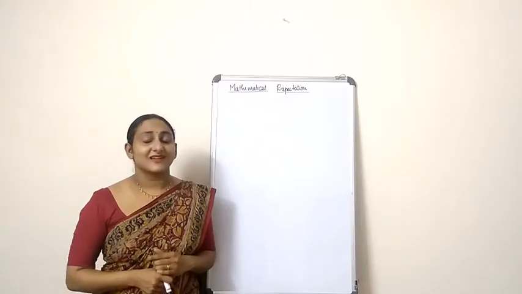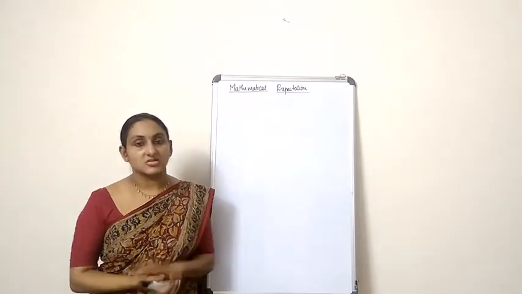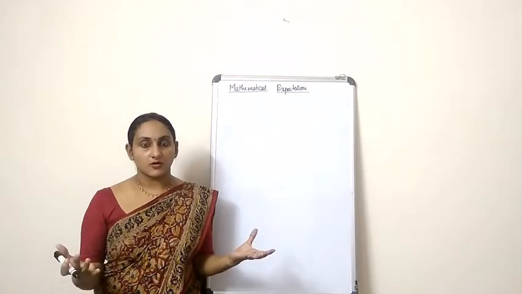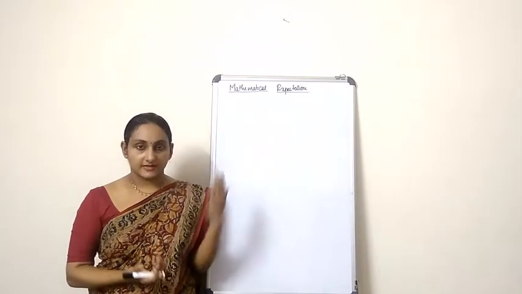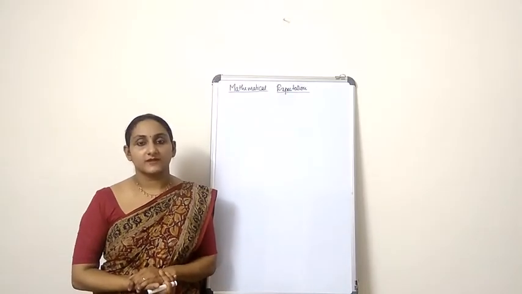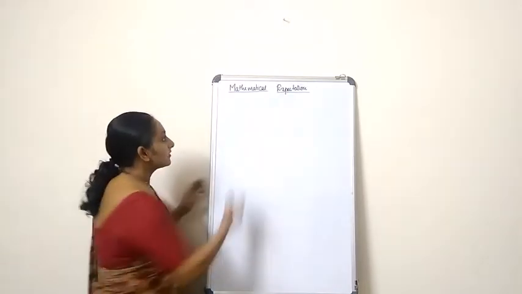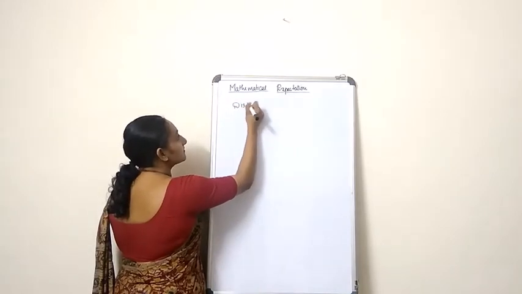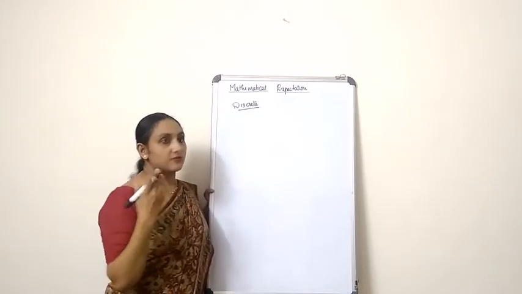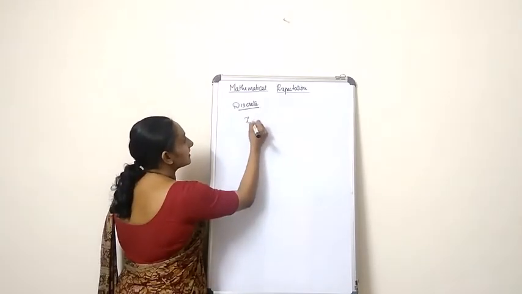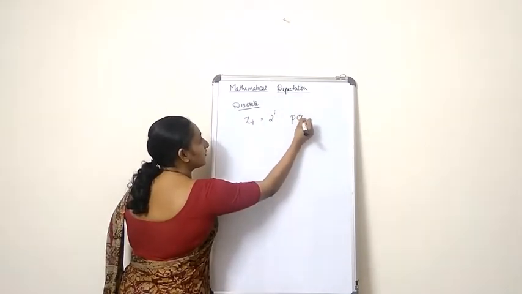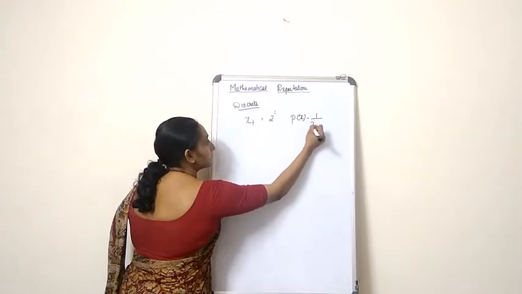So in the last class, I said that mathematical expectation does not exist for all functions. So let's have a look at whether that is true or not. Let's take the case when x is a discrete random variable. For example, if I take xi is equal to 2 raised to i, and the corresponding p of x is equal to 1 by 2 raised to i.